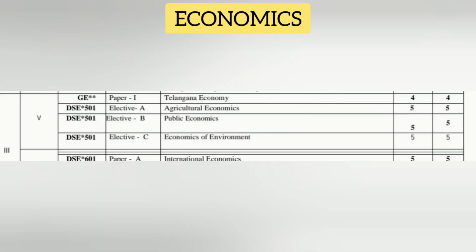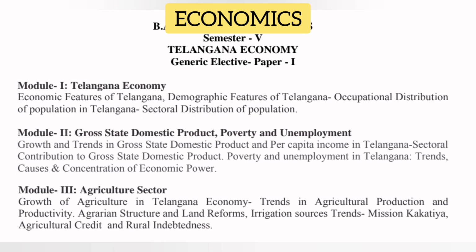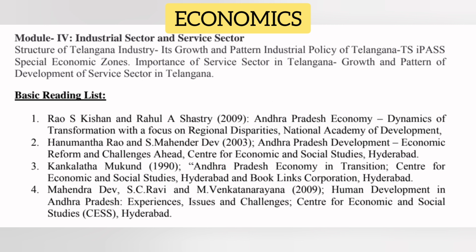In economics we have one GE subject. Subject name, Telangana Economy. For this you have 4 classes per week and 4 credits, meaning if you pass this subject you will get those credits, and exam duration is 3 hours. Total marks for this subject are 100, with 80 for semester exams and 20 for internal exams. 1 or 2 short questions come from each unit and 2 long questions come from each unit.